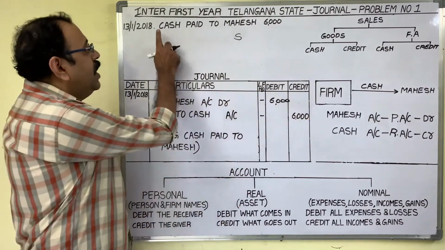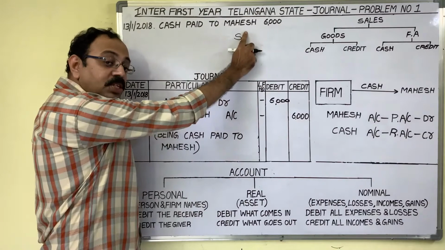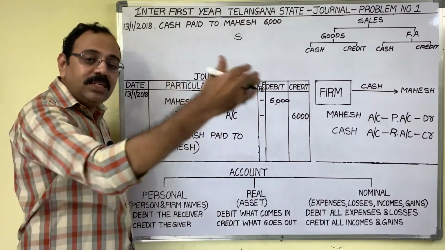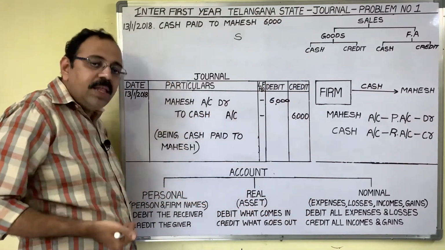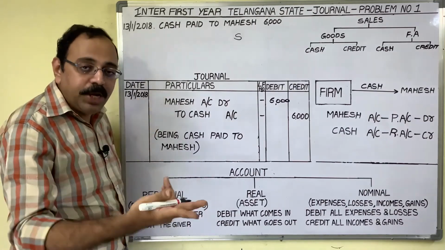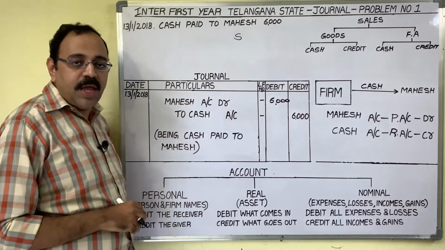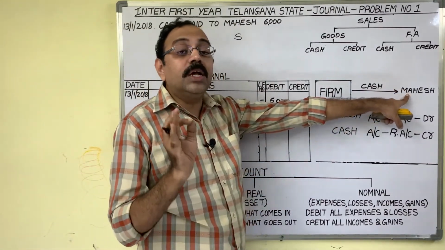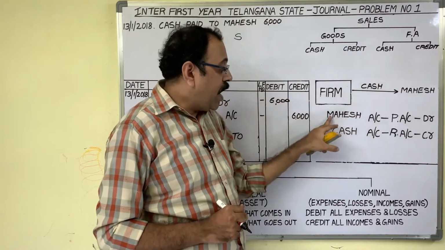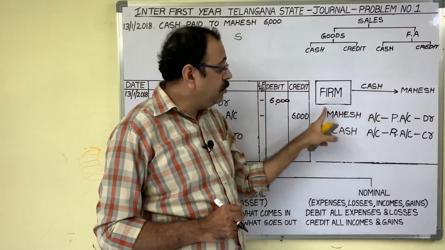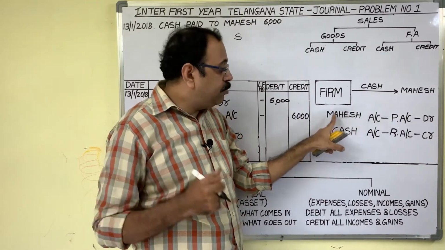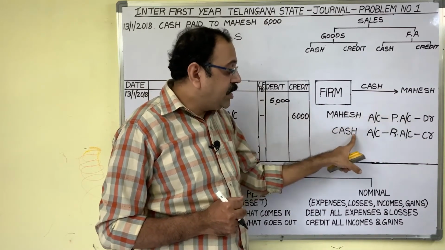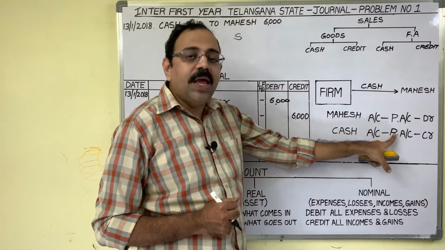Take another example: cash received from Mahesh. This is also a settlement transaction. We sold goods to Mahesh on credit. Mahesh is a customer. Today he is paying that amount to us. So cash paid to Mahesh, cash received from Mahesh, these are settlement transactions and we should consider the person name. There are two accounts now, Mahesh account and cash account. Mahesh is a person name. With the person name we opened this account, therefore it is a personal account. And cash is an asset, so it is a real account.